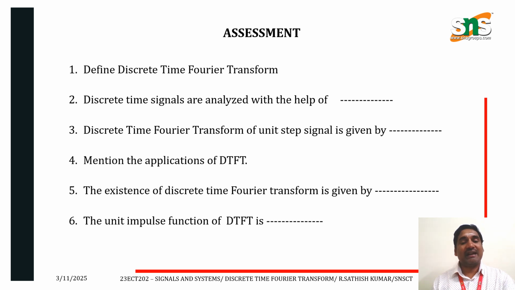Discrete time signals are analyzed with the help of periodic signals. Discrete time Fourier transform of unit step signal is given by X of omega is equal to 1 divided by 1 minus e power minus j omega.